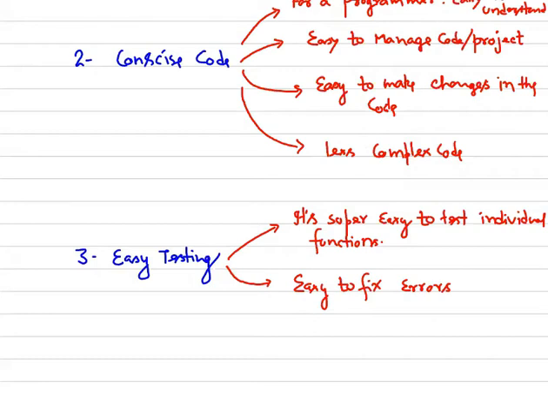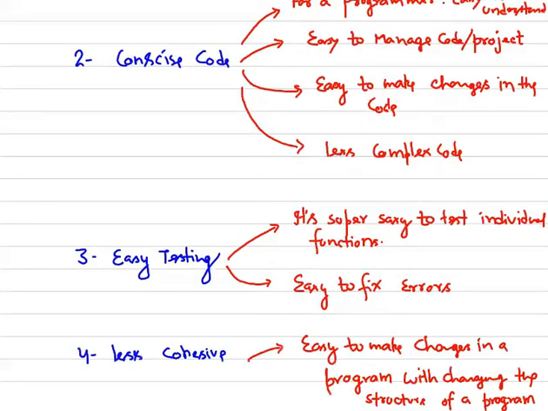So individual function testing is super easy. Let's say if there is an error in a code, and we have used a function 1000 or 10,000 times, we don't need to go to those places where we have used that function, but instead we go to the definition of the function and fix the error at one place, and it will reflect everywhere. So this is also one of the major advantages of using functions.